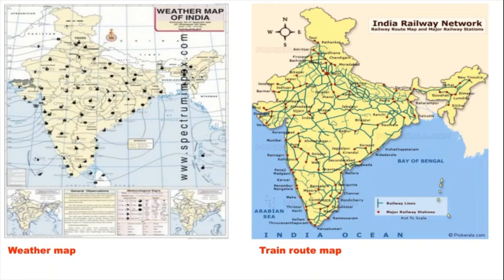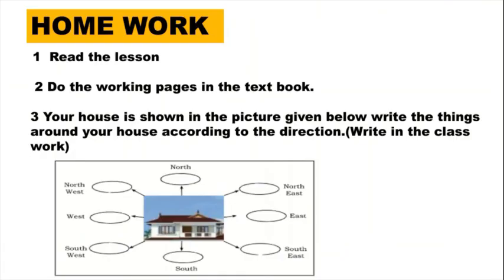So this weather map shows facts about a specific place. Next, train route map. From this train route map, we will come to know the rail network across the country and information on the train status between stations and train routes. Yes, we can get the rail network information.